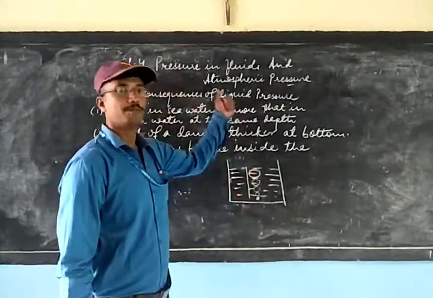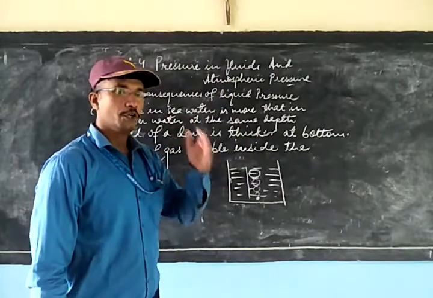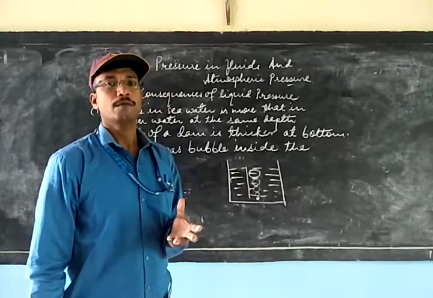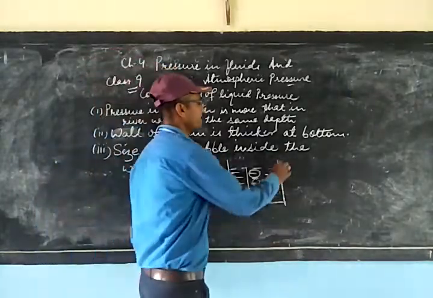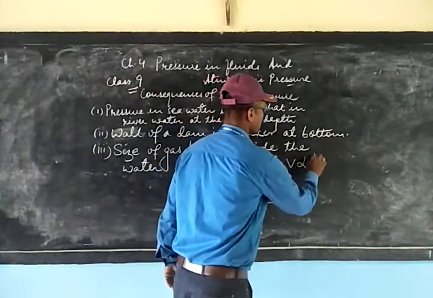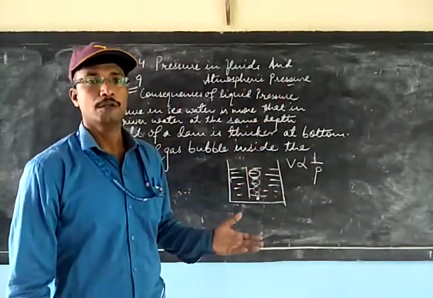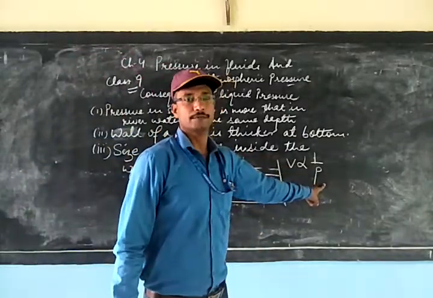Now when it rises up, the depth decreases. Due to decrease in the depth, the pressure will be less, and we know that volume is inversely proportional to the pressure. We have already done in Boyle's law that volume is inversely proportional to the pressure.